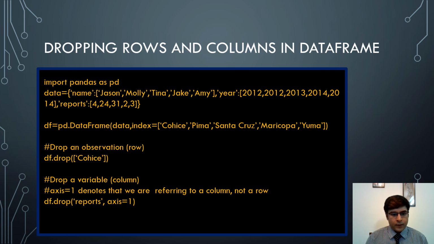And if you want to drop a column, we define axis is equal to 1, which denotes that we are referring to a column and not a row. So df.drop, the column name, axis is equal to 1. That means we are referring to this column, and we have to specify that axis is equal to 1. That means we are referring to a column, not a row.